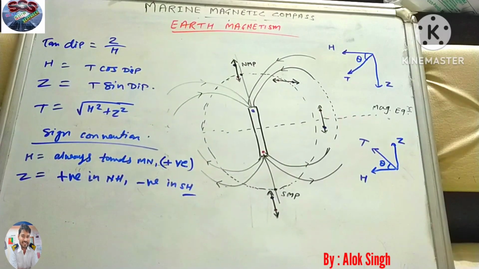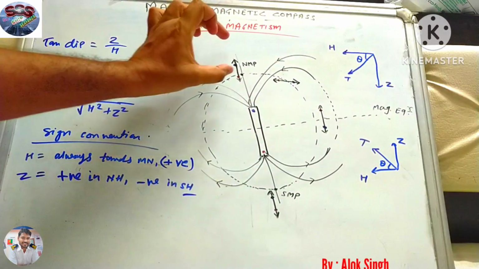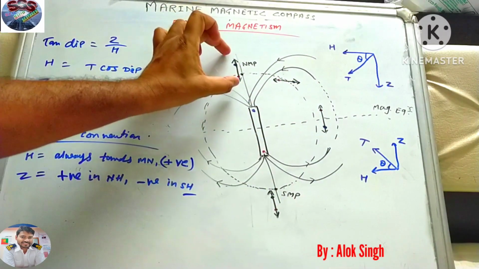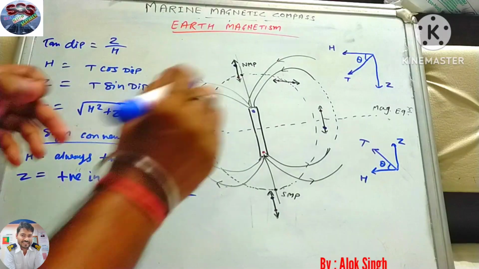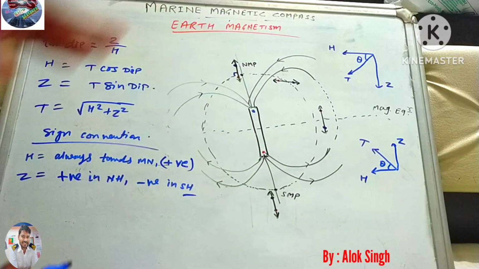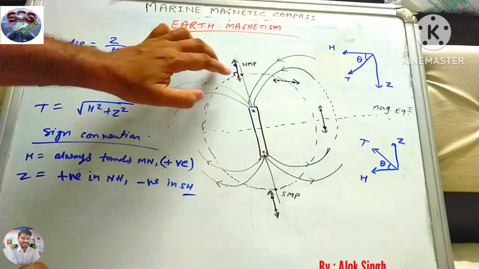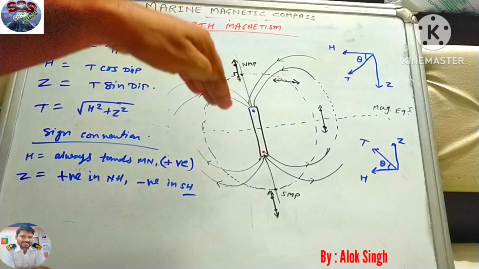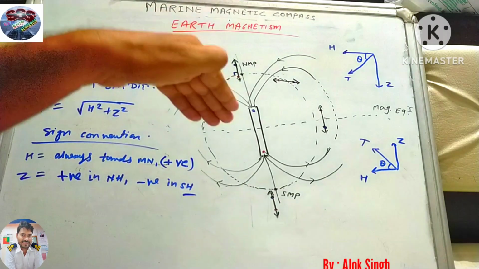Now when we place this needle at the equator, it is horizontal and the only component is H. When we place it at the pole, it is making a 90-degree angle, and cos 90 is 0. So there is no H, only the Z component will be there, and red will point into the earth, towards the earth center.